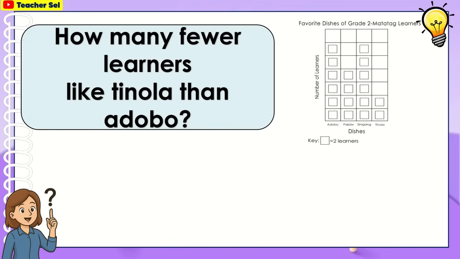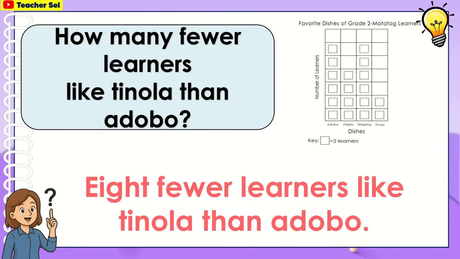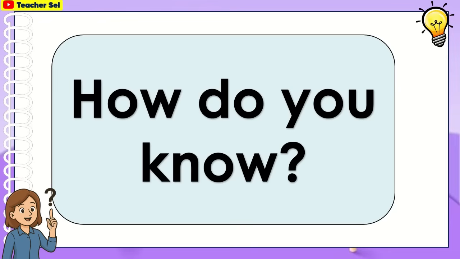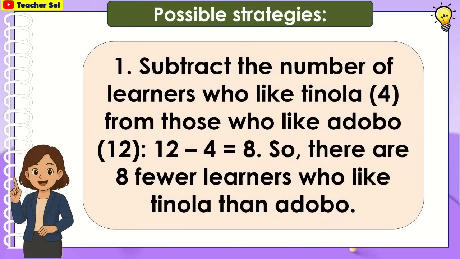How many fewer learners like tinola than adobo? 8 fewer learners like tinola than adobo. How do you know? Subtract the number of learners who like tinola, 4, from those who like adobo, 12. 12 minus 4 equals 8. So there are 8 fewer learners who like tinola than adobo.